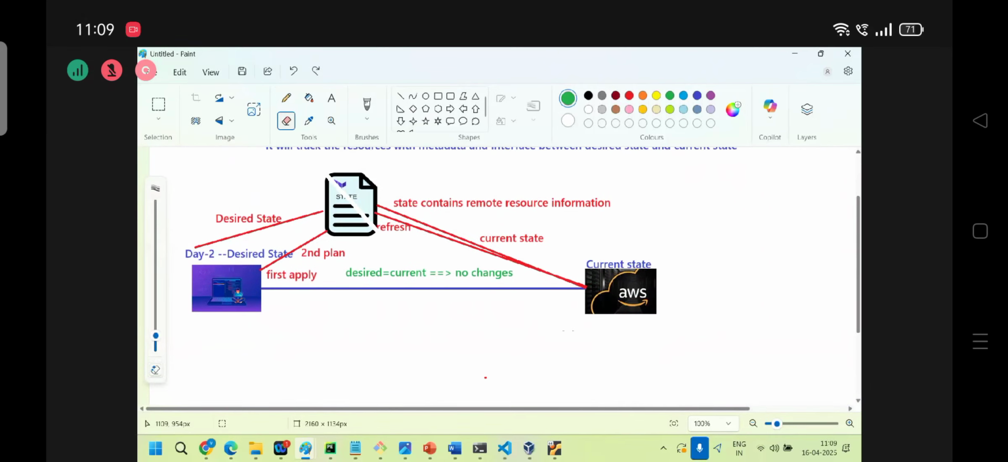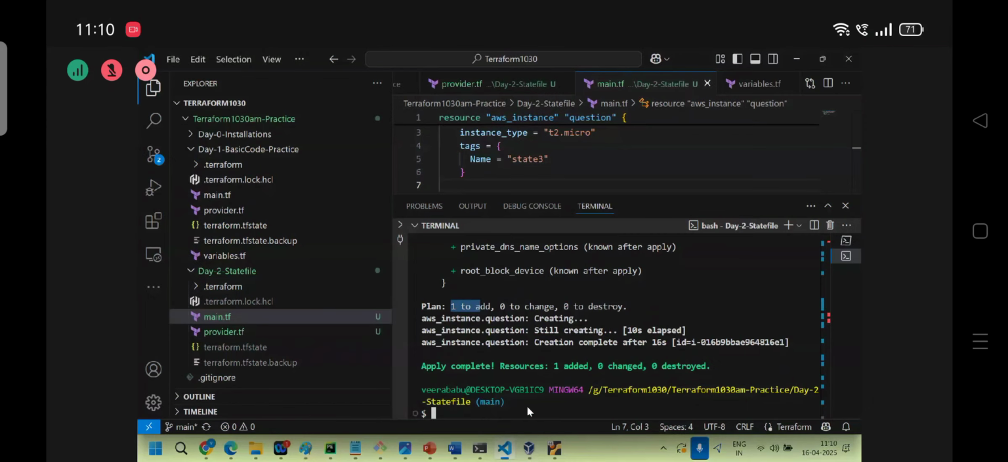What is stateful and stateless? What is stateful? It will track the changes, like incoming traffic and outgoing traffic. Stateless does not. So in this case, in day 2, I have removed the state file, right? Is it stateful or stateless? Stateless. That is why it doesn't know whether the instance is there or not when creating. Clear?